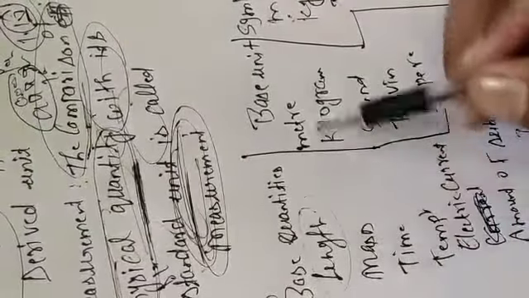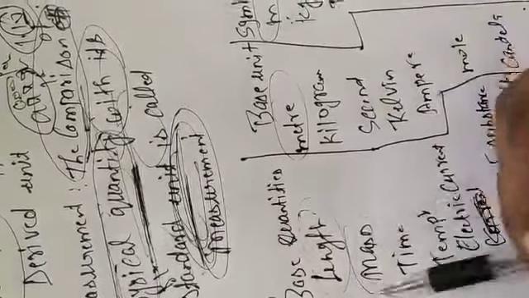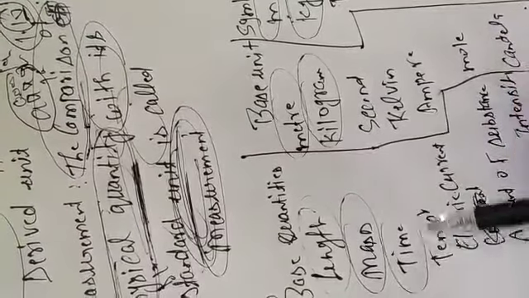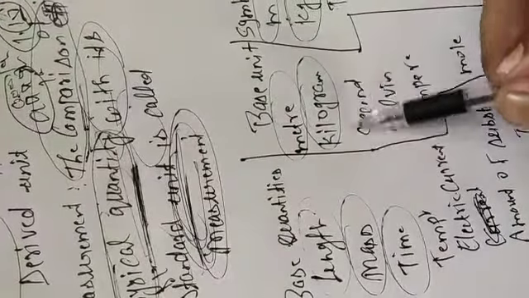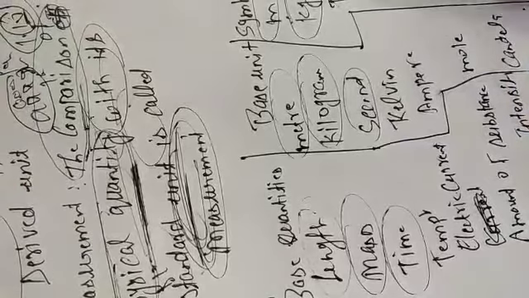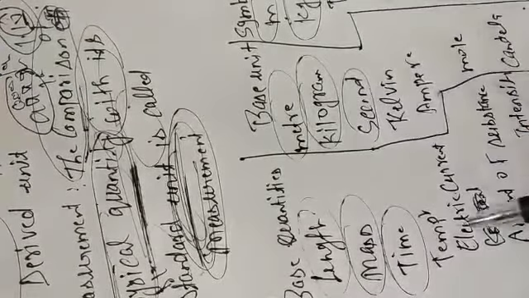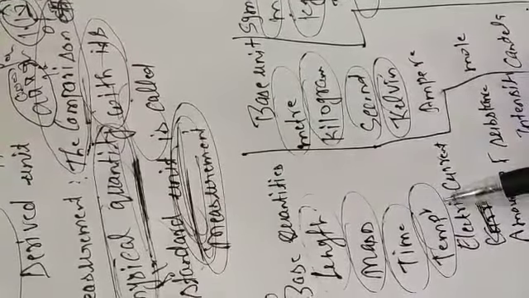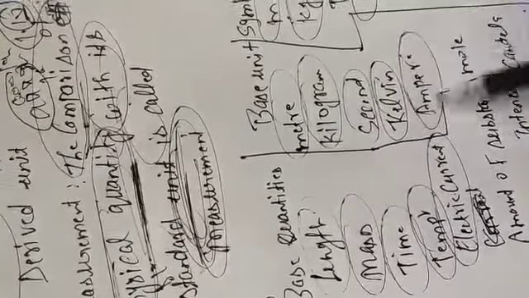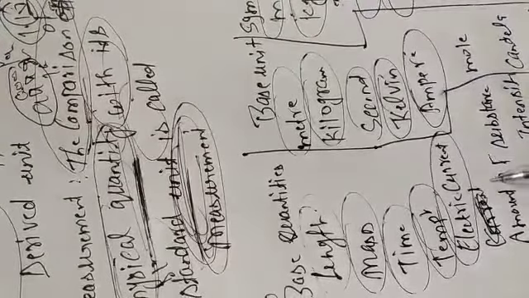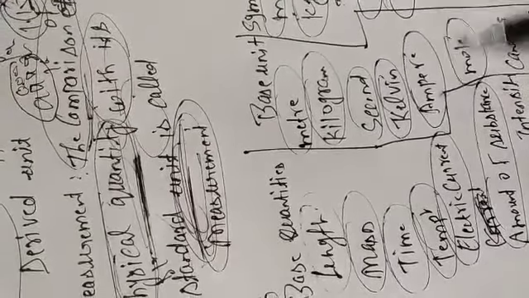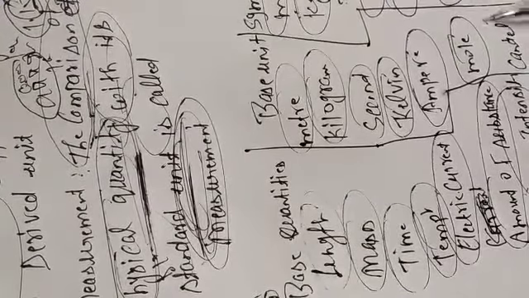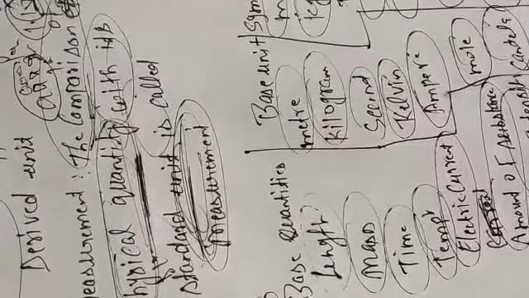Base quantity is length, base unit meter, symbol m. Mass, kilogram, kg. Time, second, symbol s, small s. Temperature, Kelvin, symbol K. Electric current, ampere, symbol capital A. Amount of substance, mole, symbol mol. Luminous intensity, candela, symbol cd.